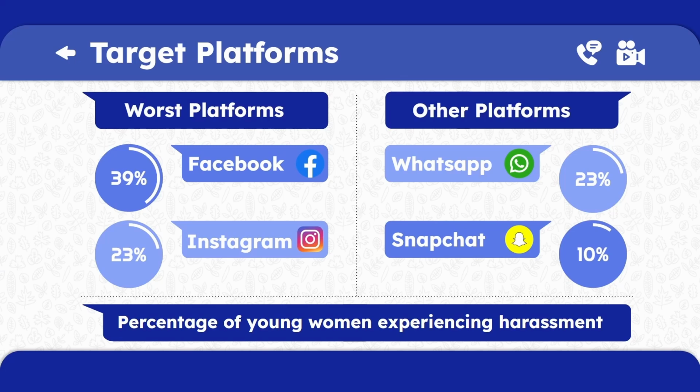Here we have some of our most targeted platforms. The social media apps Facebook, Instagram, WhatsApp, and Snapchat all have young women that have experienced harassment, with Facebook being statistically the worst at 39%.